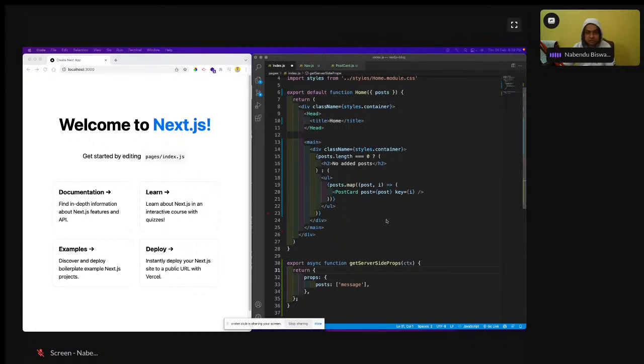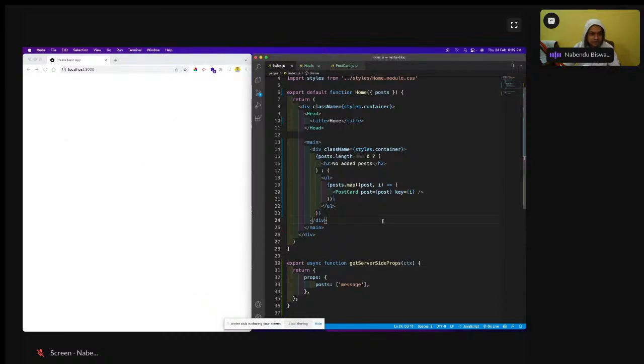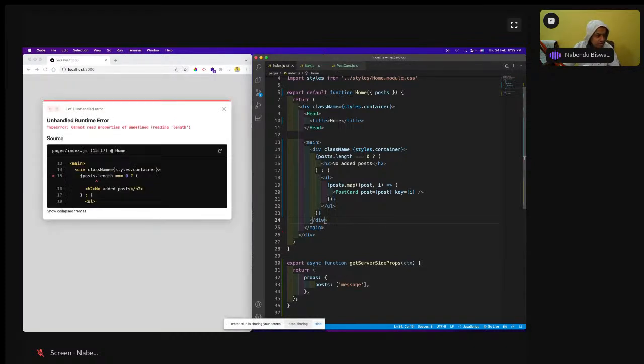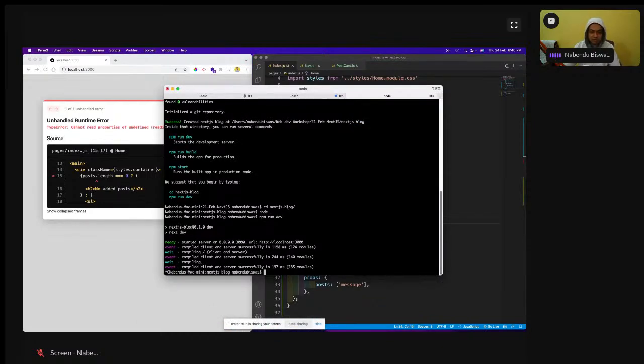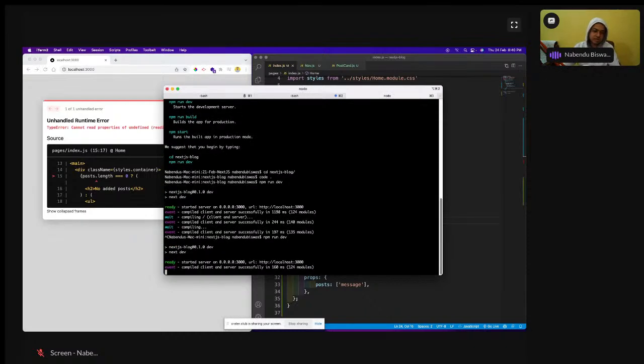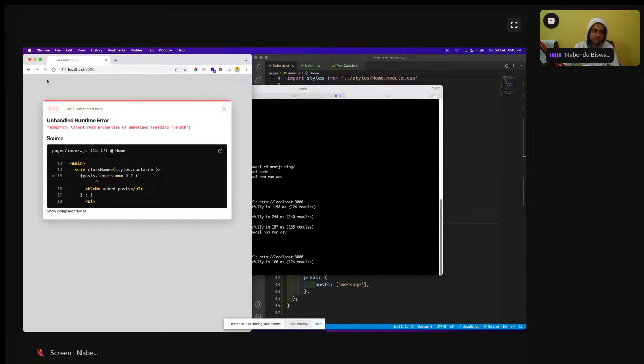Let me save it and see whether it is coming or not. It is showing that posts.length is not there. Sometimes you need to refresh all of these things.